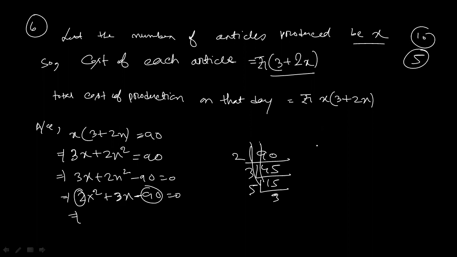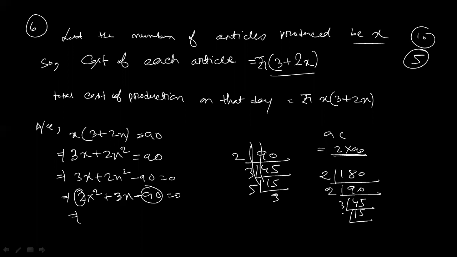Now see, it will be 90 and 2. Yes or no? That means the product is A and C. So it will be 2 and 90, so it will be 180. So you have to factorize 180. 2 times 90, 2 times 45, 3 times 15, 5 times 3. Now we need 3, yes or no? You have to break 3 such that the product will be 180.